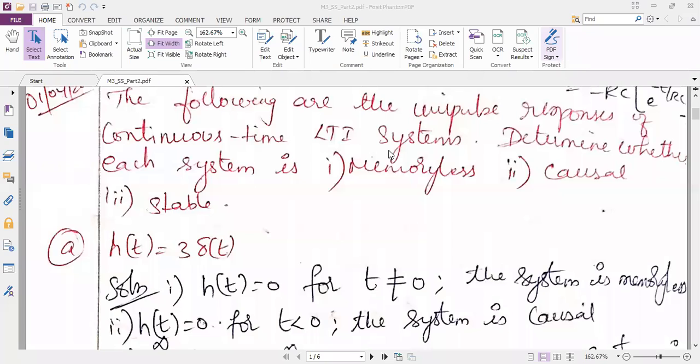Impulse response. We have discussed the properties in the previous class. So before we start the problem, let me recall the properties. Mahesh, can you refer to your notes and tell me what's the condition for memoryless, causal and stable?